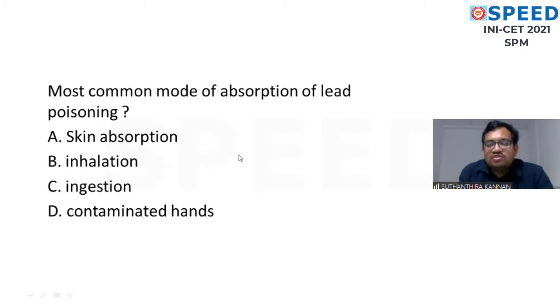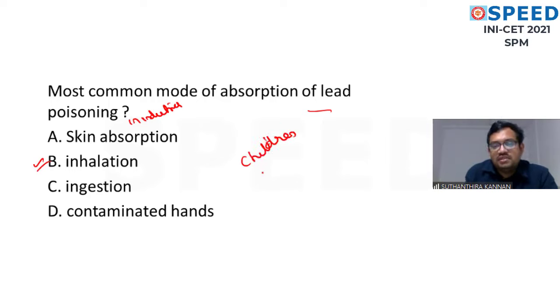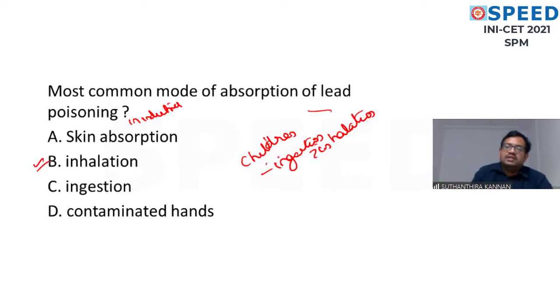The most common mode of absorption of lead poisoning in industries. The question asked is in industries. Usually it is by inhalation. If the question is children, it is by ingestion more than inhalation. Ingestion more than inhalation, that is in the children. I have told the symptoms of lead poisoning.